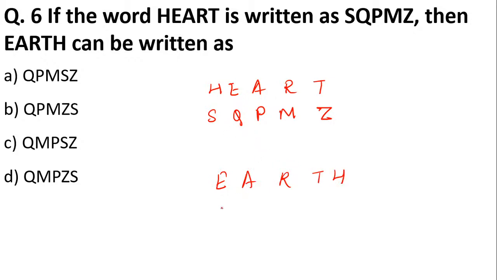So what is E? E is Q. What is A? A is P. What is R? R is M. What is T? T is actually Z. And what is H? H is S. Okay, P, Q, M, Z, S. Hence B is the right answer.